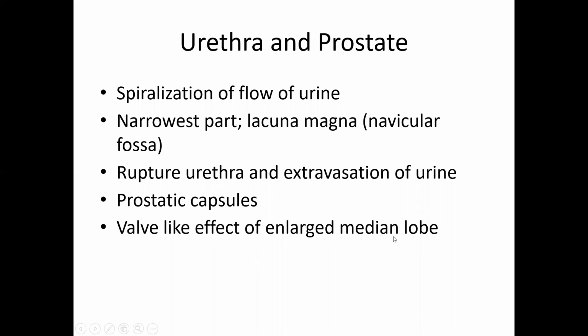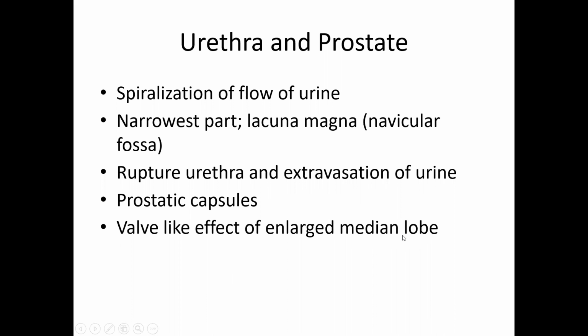The median lobe, when it is enlarged, also enters part of it within the urinary bladder. So when the urinary bladder goes into contraction, the detrusor contracts, it also presses upon the median lobe. Because the median lobe is pressed upon, the urine can't flow out, as that will obstruct the urethra itself.